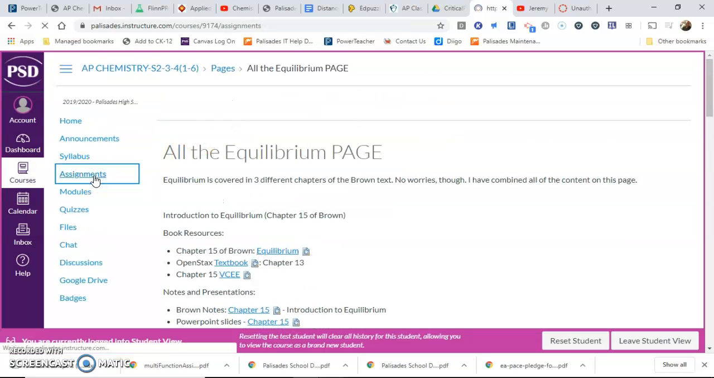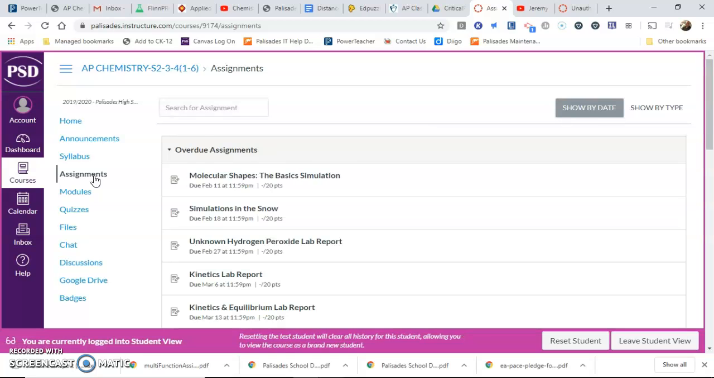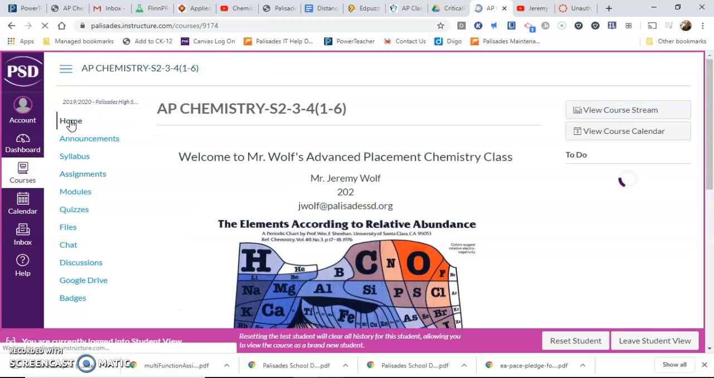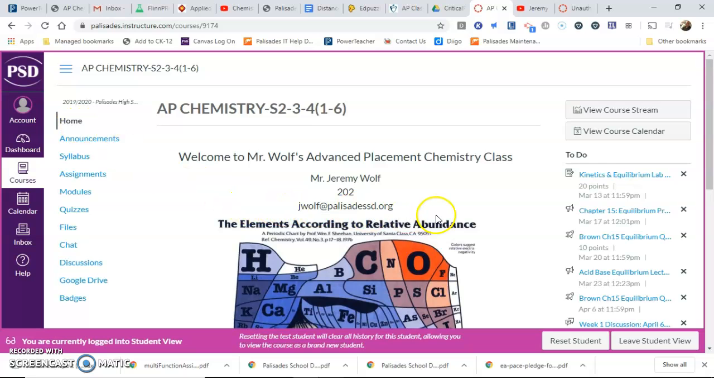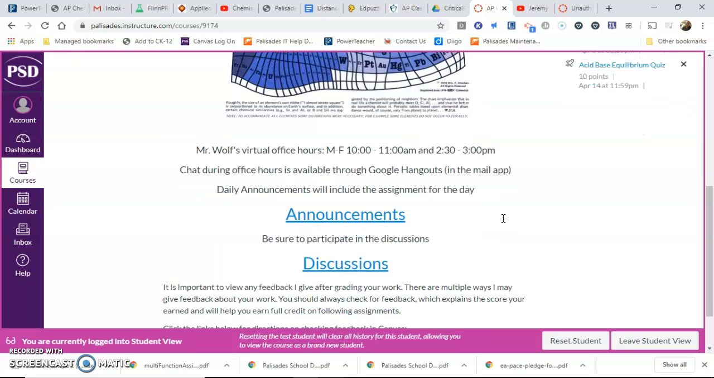But assignments, that is the key. Now, if there's a question, if you need help with anything, if you just don't understand, if you're feeling overwhelmed because there's too much stuff, don't worry, I'm here for you. Just send me an email and let me know what's going on. I also have virtual office hours every day from 10 to 11 and from 2:30 to 3. You can do a chat if you want via Google Hangouts. It's in your email app, over on the right-hand side. I'd show it to you, but then I have to show you all my emails. I can't do that. Google it. Google will tell you how to do it if you don't know how.